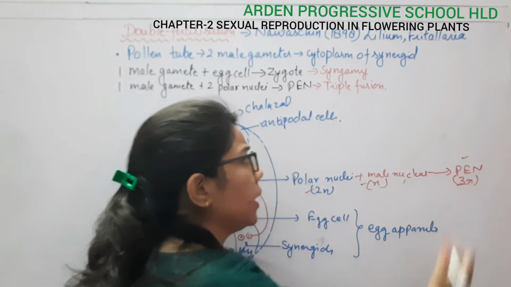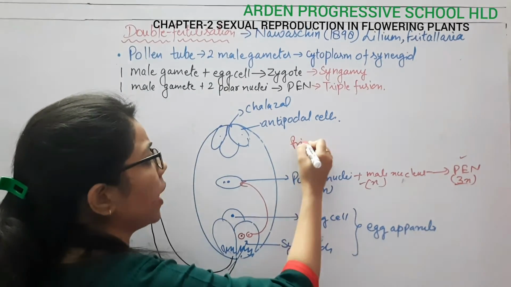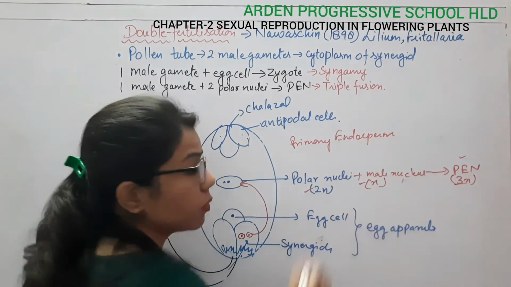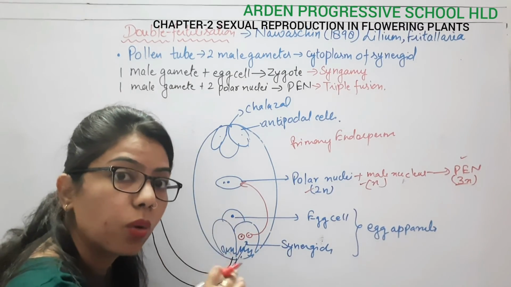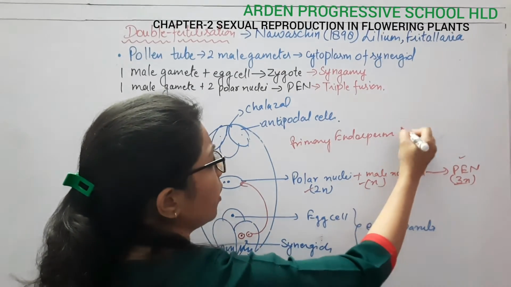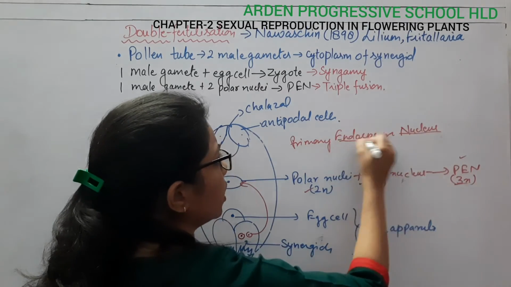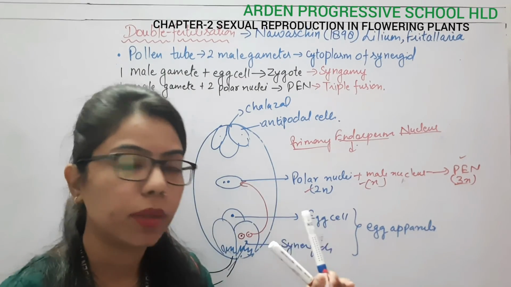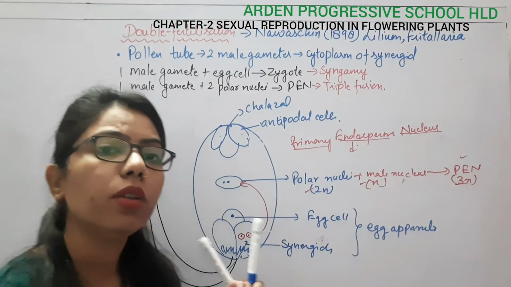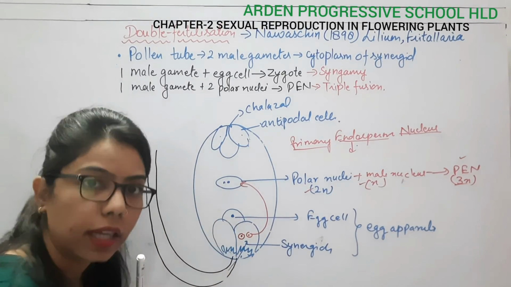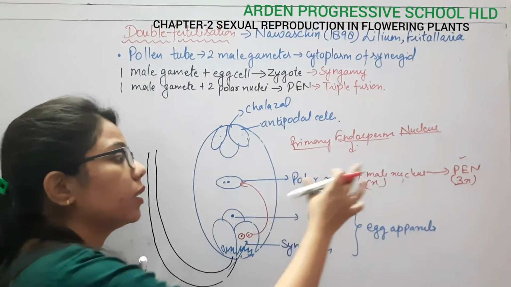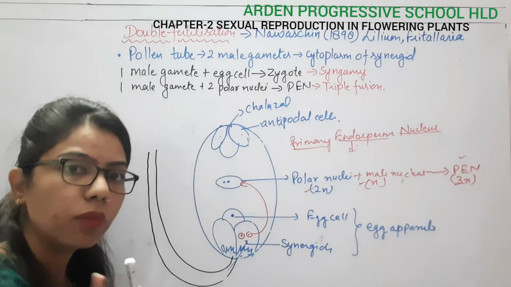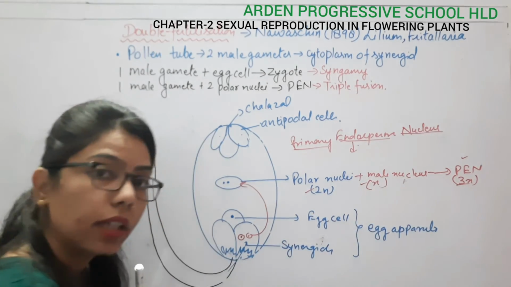So what is the role of this PEN? It is the primary endosperm nucleus, and the role of the endosperm is to provide nourishment to the growing embryo. The endosperm provides nutrition to the zygote, which afterward forms the embryo. That's why, before forming the zygote, it first forms the nourishment. Once the nourishment has been done, then there will be formation of the zygote. So here the PEN has been formed.